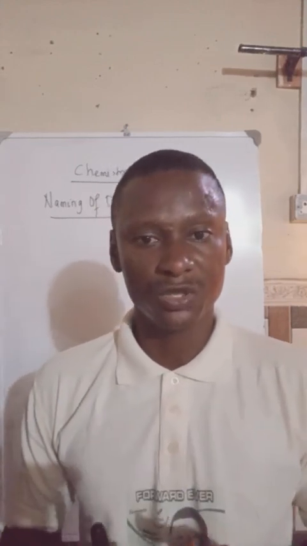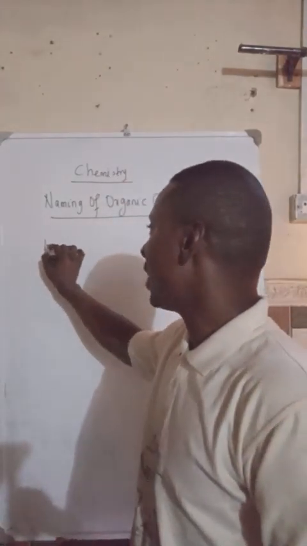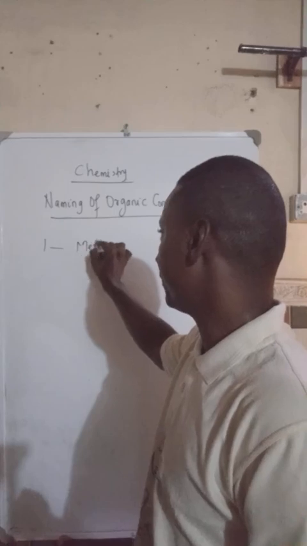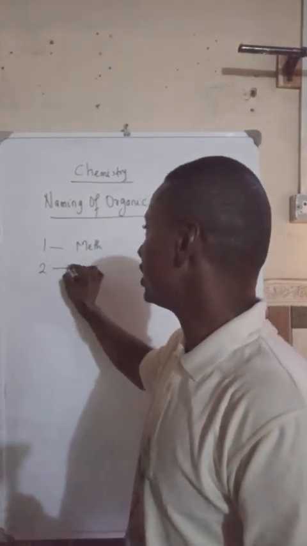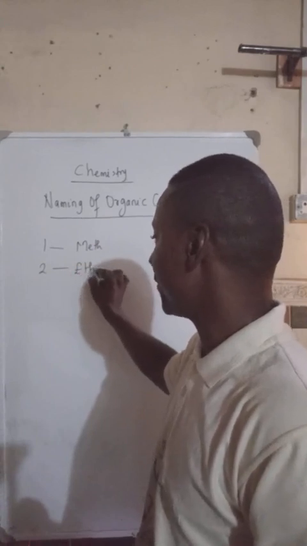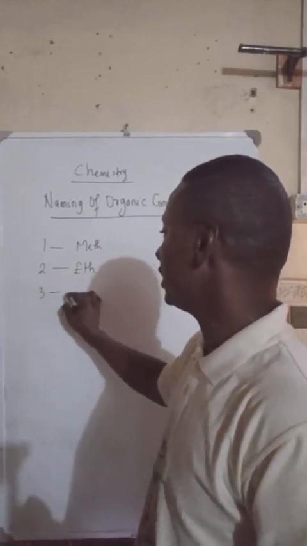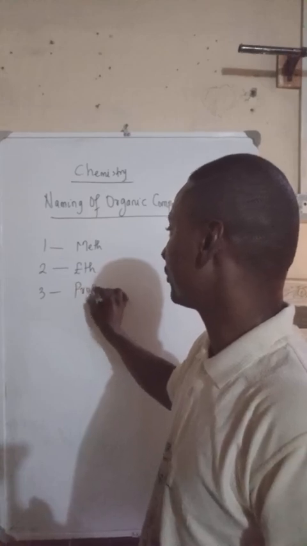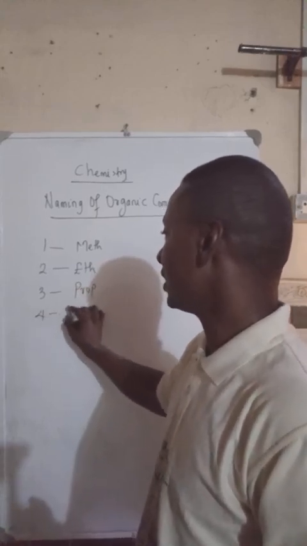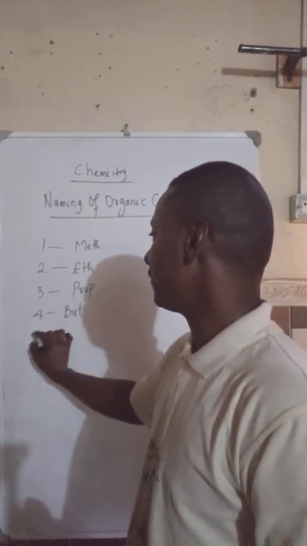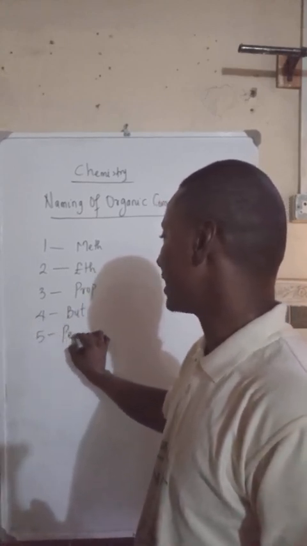Now, there are certain things you need to know before you can name organic compounds. And what are those things you need to know? You need to know the names for the numbers of carbon chains that are linked together. So let me start with this. When you see one carbon chain, it is known as meth. When you see 2 carbon chains linked together, it is known as eth. When you see 3 carbon chains linked together, it is known as prop. When you see 4 carbon chains linked together, it is known as but. When you see 5 carbon chains linked together, it is known as pent.